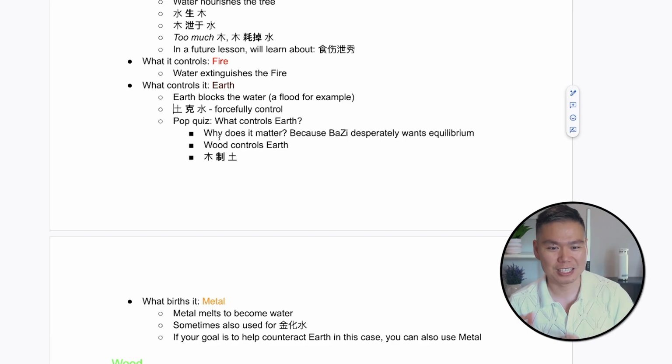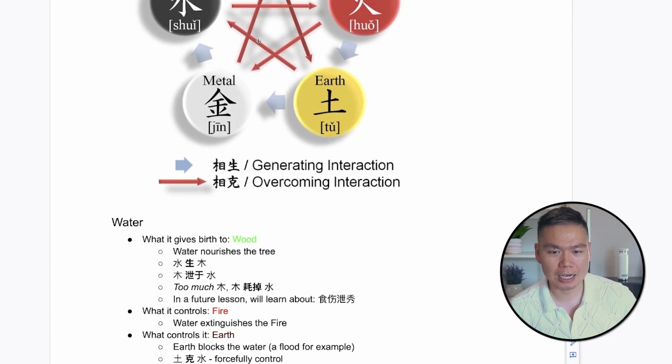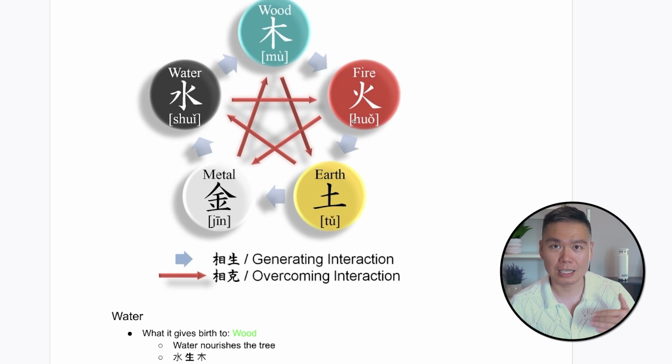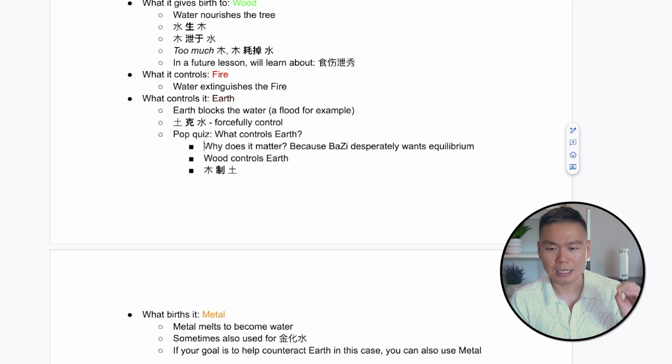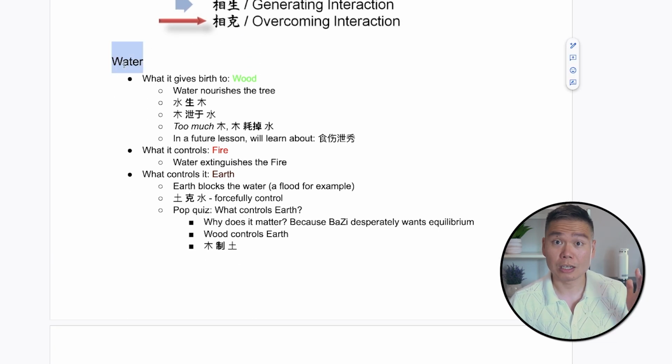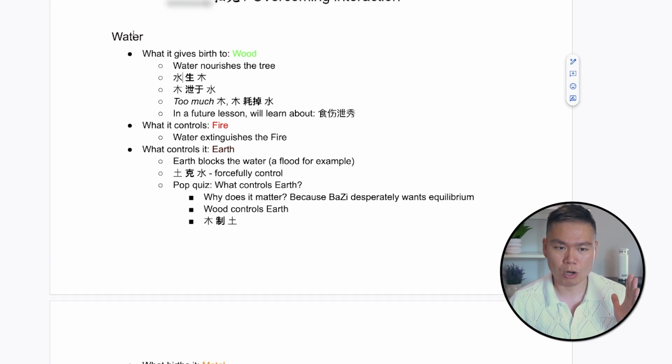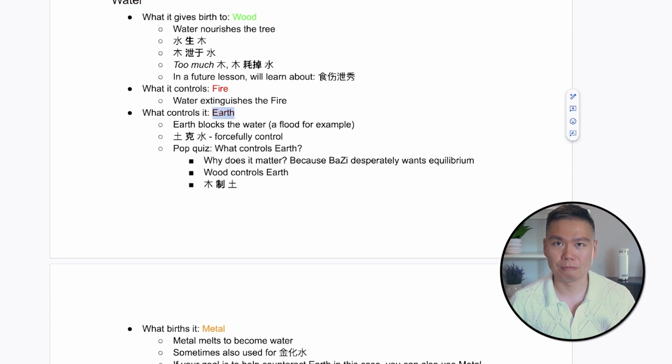Now here's a pop quiz. We mentioned that everything has something it controls and something that controls it. And so if earth controls water, then what controls earth? Well, that's wood. And before that, why does it matter that we talk about what controls the thing that controls me? That's because BaZi, again, desperately wants equilibrium. So if in my BaZi the master, which we call the day master, or me, is water, and I see a lot of earth, that's not good news.